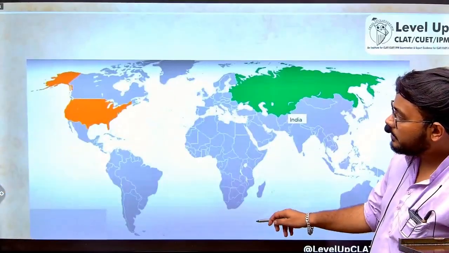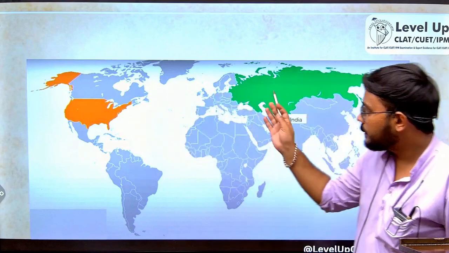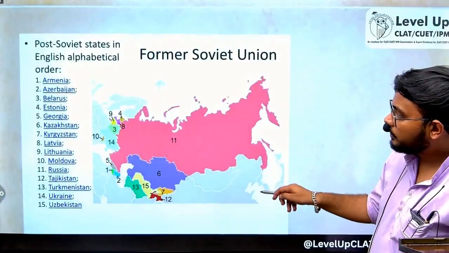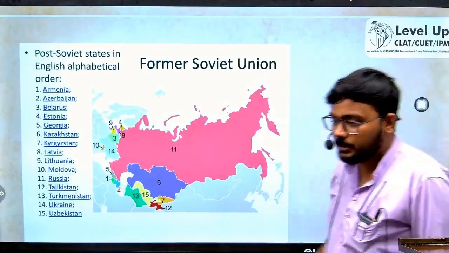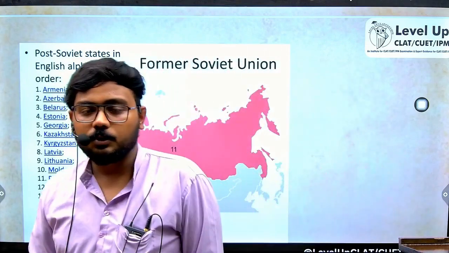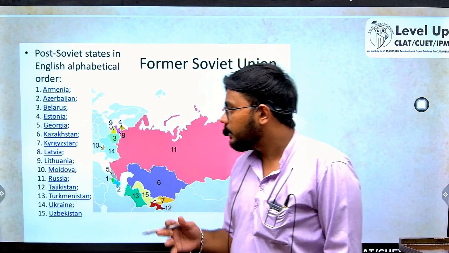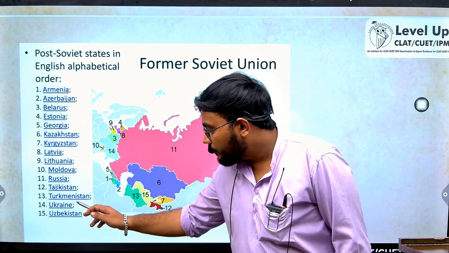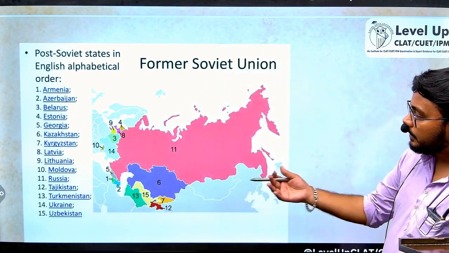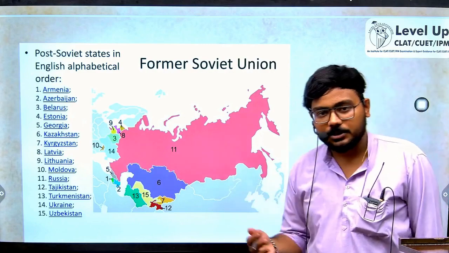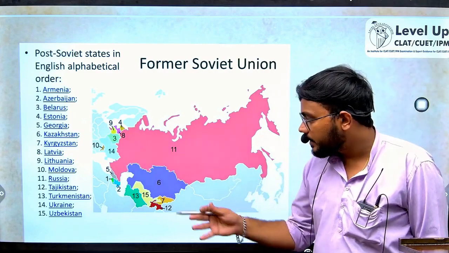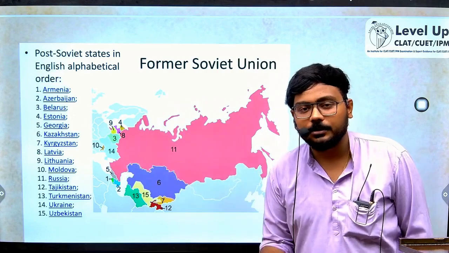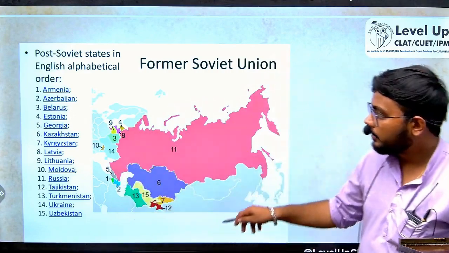So it was basically the US versus the USSR, which is now called Russia after 1991, the former Soviet Union. Initially, what we today call Russia was a group of 15 countries which got divided in the year 1991. You can have a look at the 15 countries. Ukraine was also one of them. The larger part that remained in the end is called Russia, the largest part of the USSR that we see today. The USSR got disintegrated into 15 countries in the year 1991.